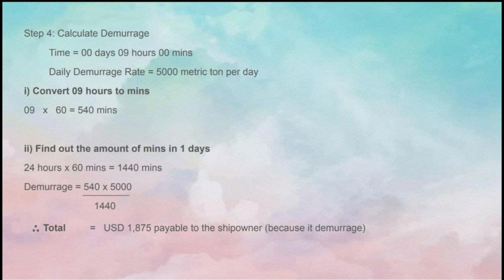So, we need to use the demurrage formula. So, 540 minutes multiplied by 5,000 metric ton per day, and then we divide by 1,440 minutes. For the total, we got USD 1,875, which needs to be payable to the ship owner because of demurrage.